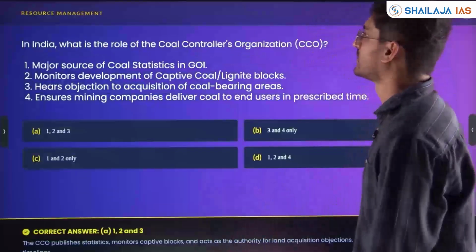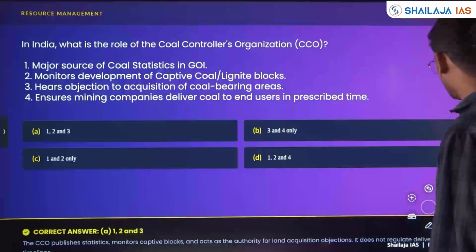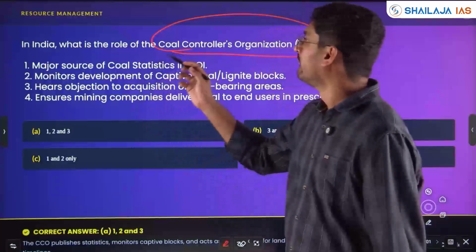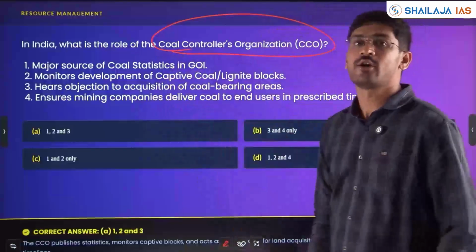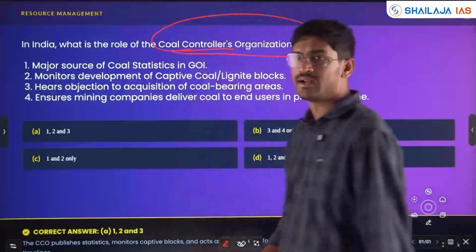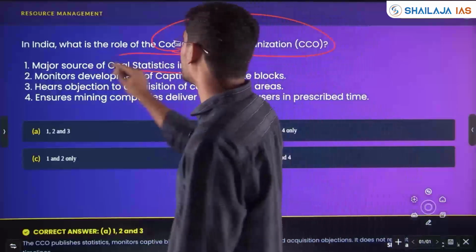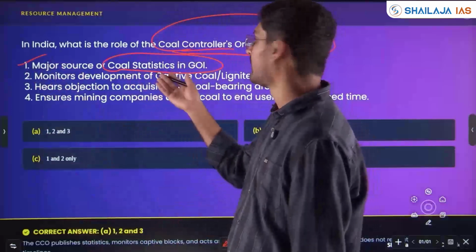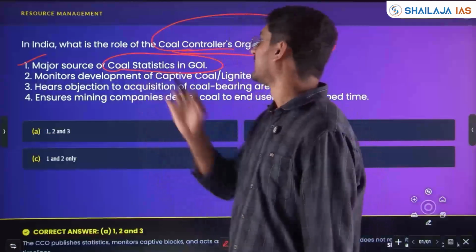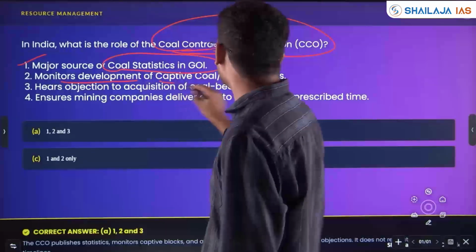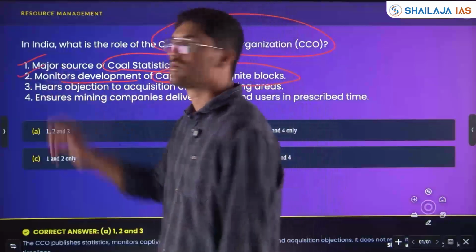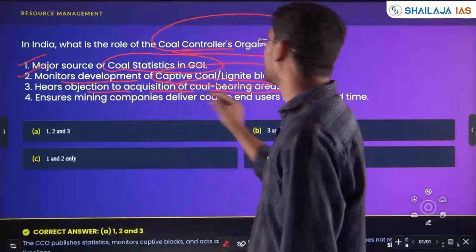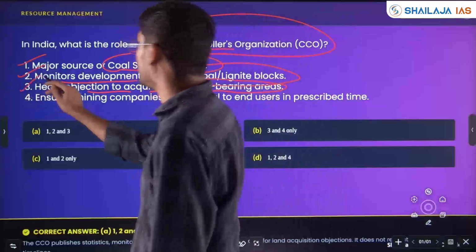We'll see the next question. I think we solved it in statutory bodies. We'll see once again. In India, what is the role of the Coal Controller Organisation? It's a regulatory organisation and the major source of coal statistics in the Government of India. Like RBI collates information, CCO also collates information with respect to coal statistics. It monitors development of captive coal and lignite blocks. Yes, coal blocks it will monitor. Objection to acquisition of coal bearing areas, that regulation it also does.